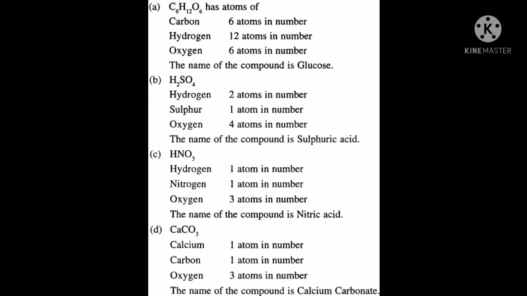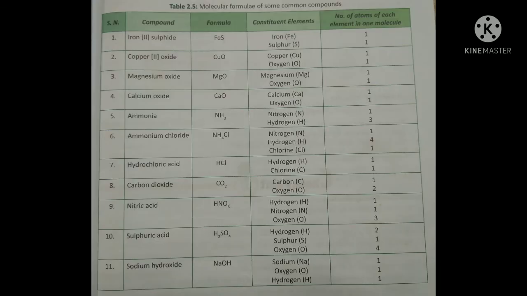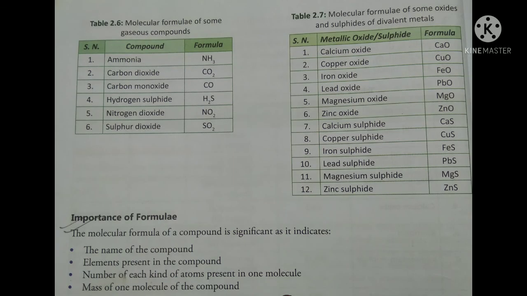Similarly, in this book it is given in this way: iron sulfide, copper oxide, magnesium oxide, calcium oxide, ammonia, ammonium chloride, hydrochloric acid, carbon dioxide, nitric acid, sulfuric acid, sodium hydroxide. These are the molecular formulas of some common compounds. If you can remember them, it is very good for you. Here are some gaseous compounds also: ammonia, carbon dioxide, carbon monoxide, hydrogen sulfide, nitrogen dioxide, sulfur dioxide.